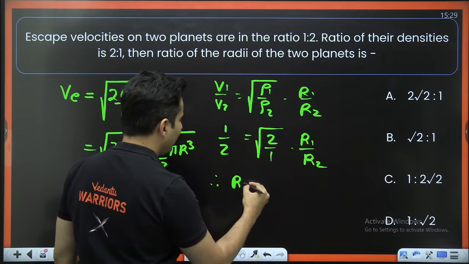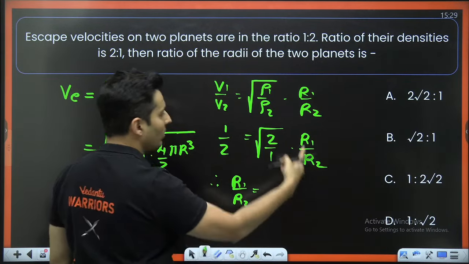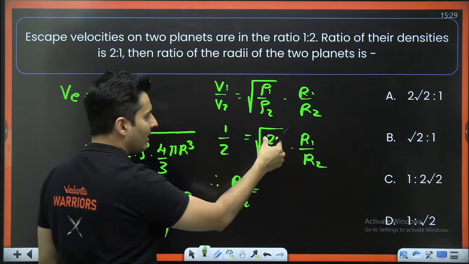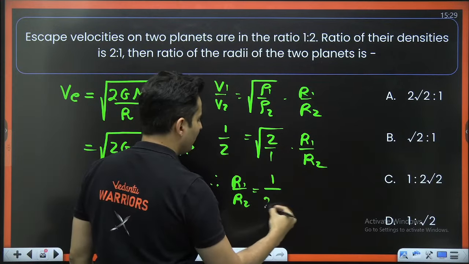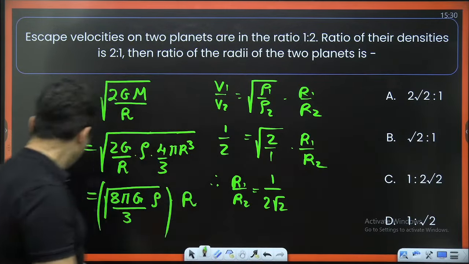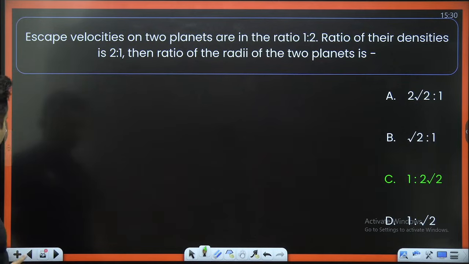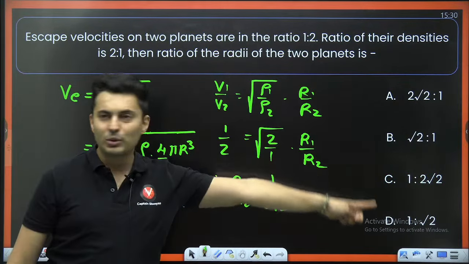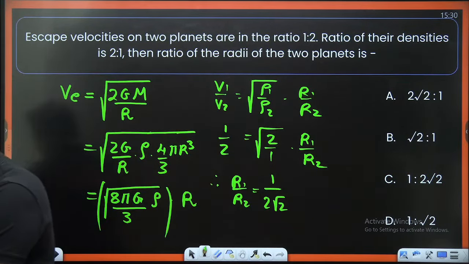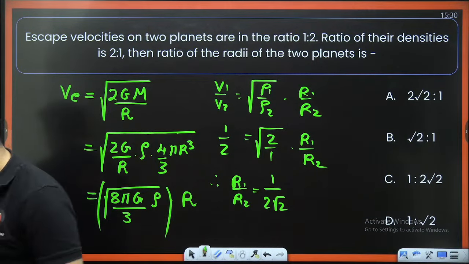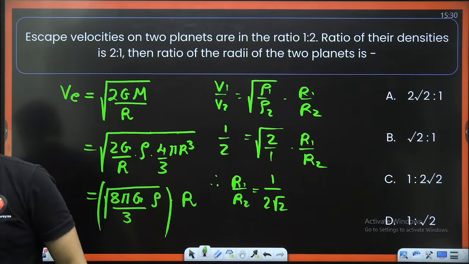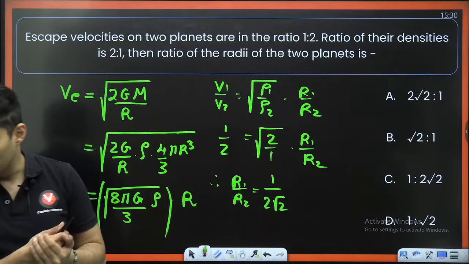So therefore, when I find out R1 by R2, what will happen? This root 2 will come below. So I'll be left with 1/(2 root 2). 1/(2 root 2) is there as option number C. Correct. No, it is not B. Be careful. Yes, C for Captain Shreyas Sir 3007. Very good. Perfecto. Amazingo. Kudos to all of you.